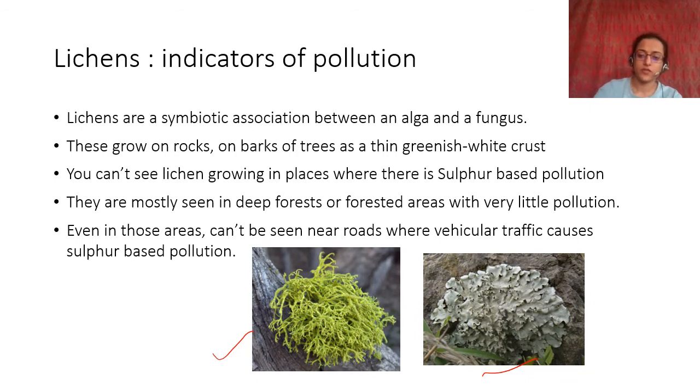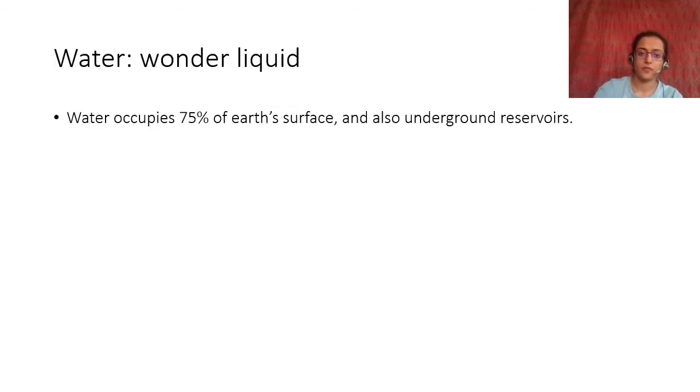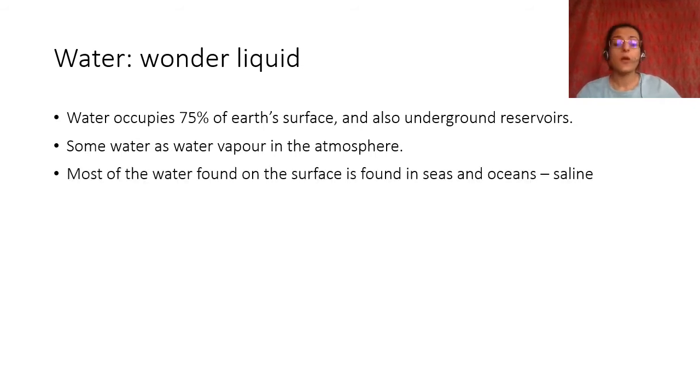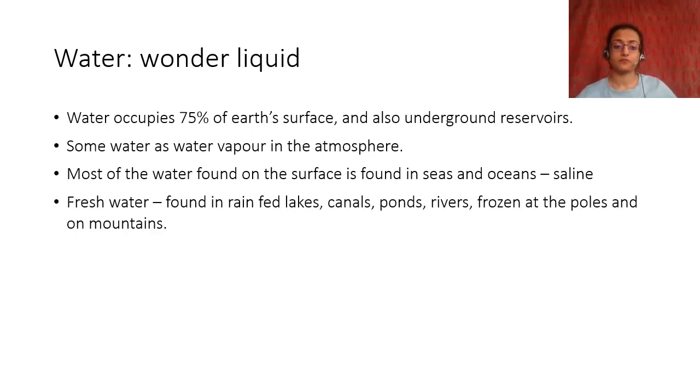Okay, so these are the points I told you. Now we come to water. Water is called a wonder liquid. Water occupies 75% of the earth's surface and also underground reservoirs. We talked about the hydrosphere. Some water is also found as water vapor in the atmosphere. Most of the water found on the surface is found in seas or oceans. That is saline water. What is saline? It has a lot of salt content. That is why it is saline.